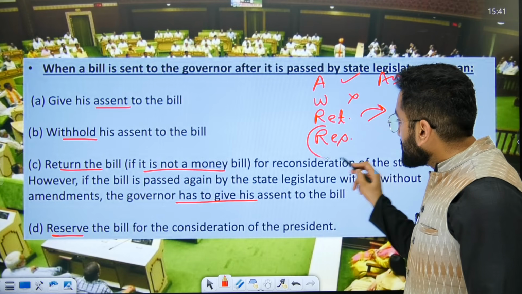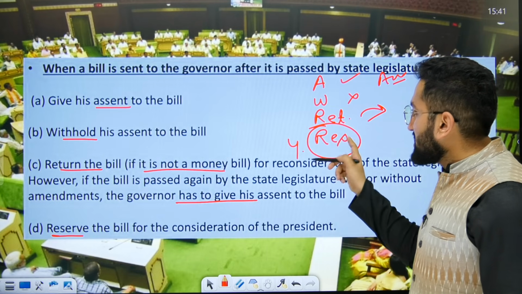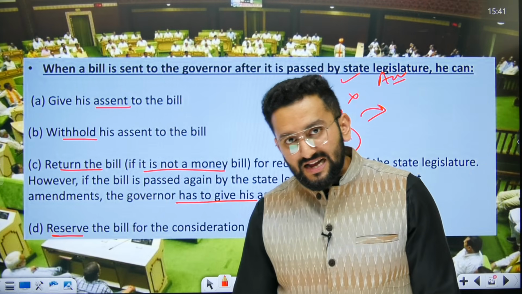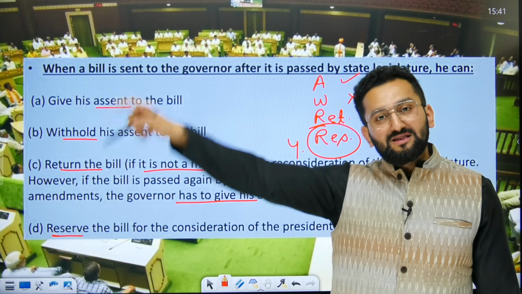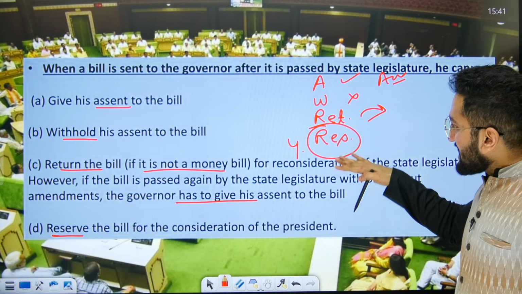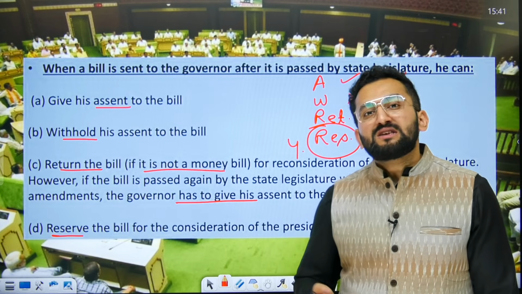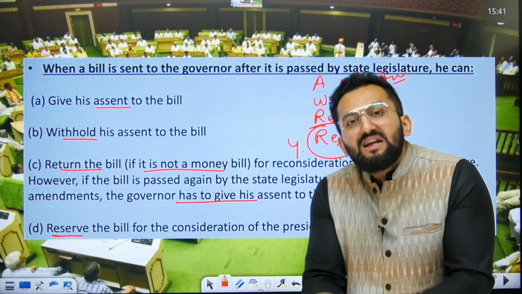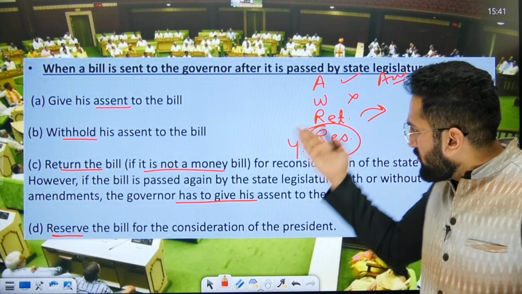Now there is an additional fourth function with governor which is not with president, that is reserve the bill for president. So these are the 4 choices which governor has when a bill is presented before governor. I hope you will remember it.